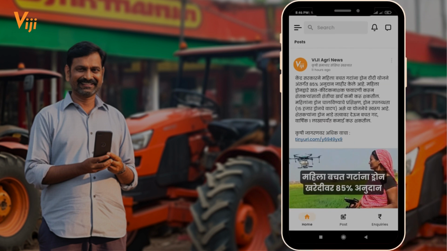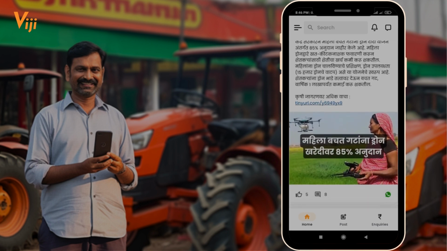Share posts through WhatsApp share and generate leads through comments.